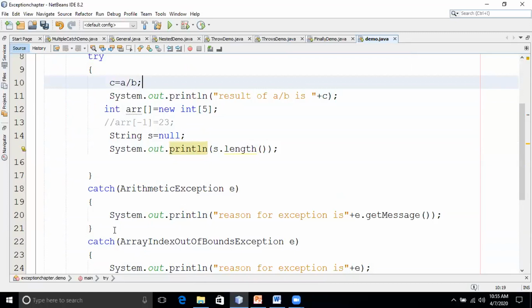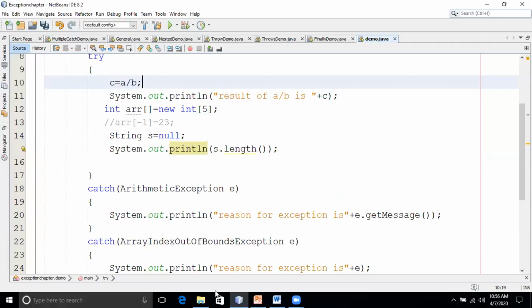Yes, sir. And since we are human beings, to remember all these subclass names, arithmetic exception, array index out of bound exception, it's very difficult, right? For this reason, what we can do is we can write one catch handler. Students, am I audible to you people? We should write one catch handler where it will handle any type of exceptions.